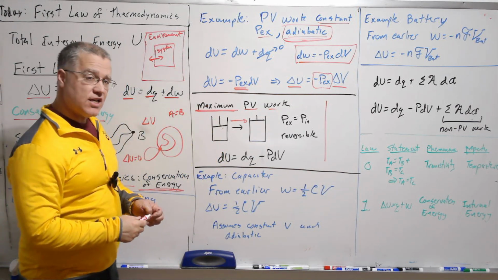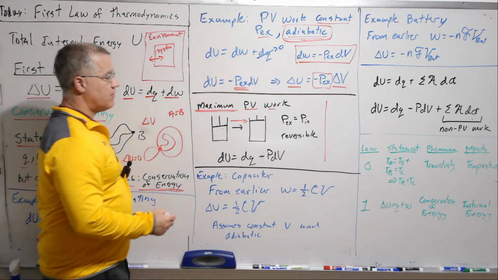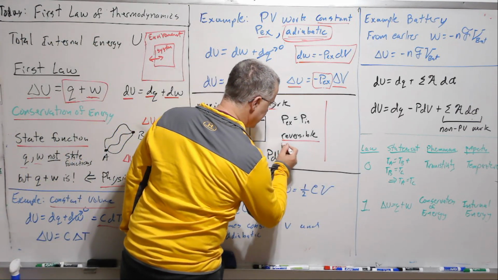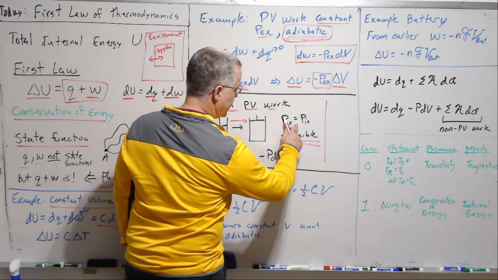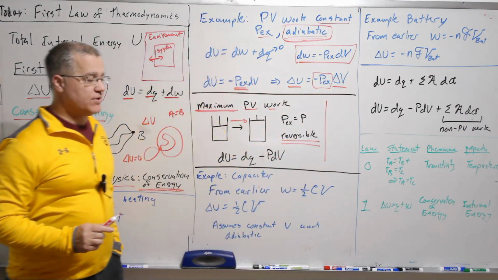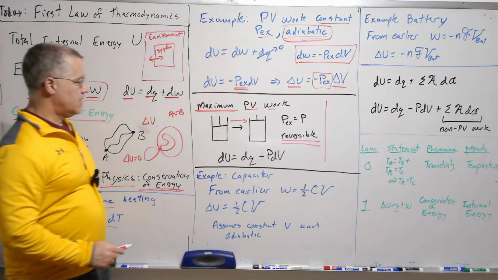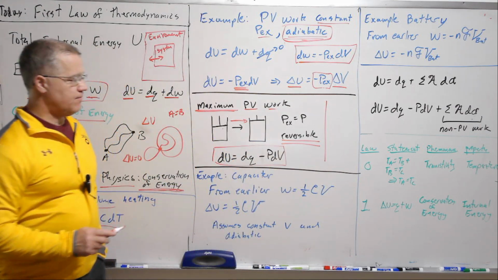And just like with the case of the ramp, the box, if we have this reversible process, then we say that the P external equals P internal, and usually we don't write the IN, we just write P, and then we have minus P dV.